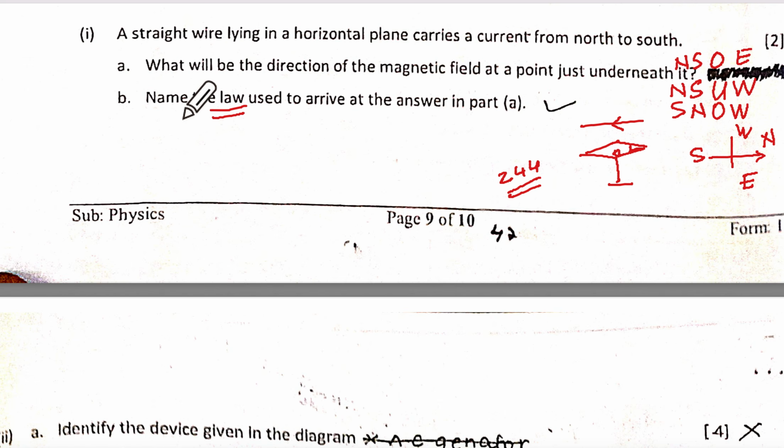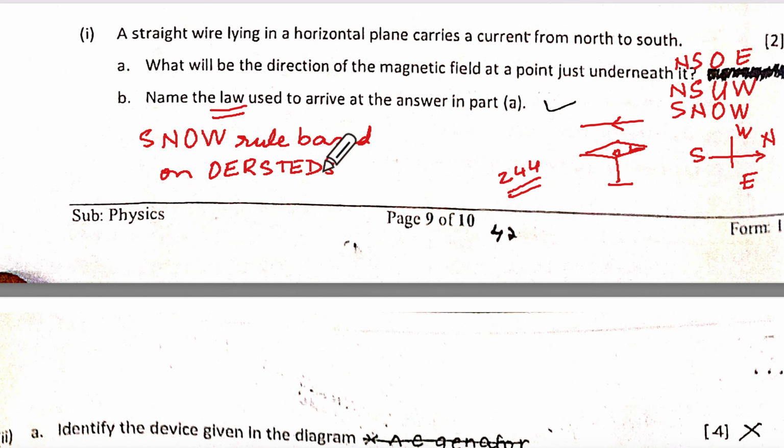So the rule is snow rule based on Ørsted's experiment, spelled OERSTED. I would make sure that Ørsted's name also is mentioned, because snow rule is not in the textbook. It used to be in the other textbook, the earlier one, but this textbook does not have it.